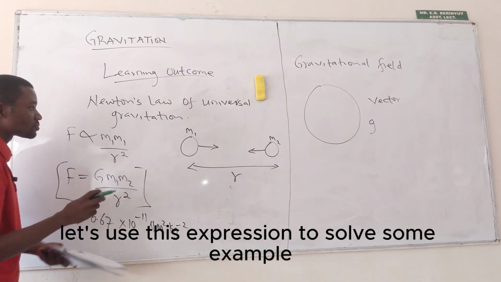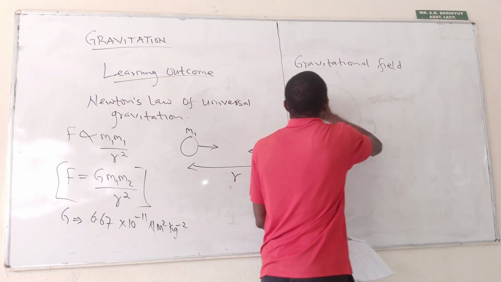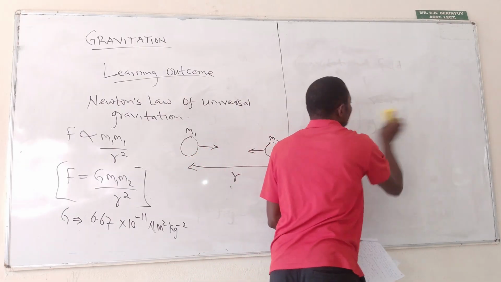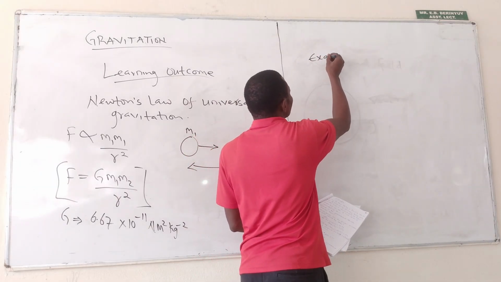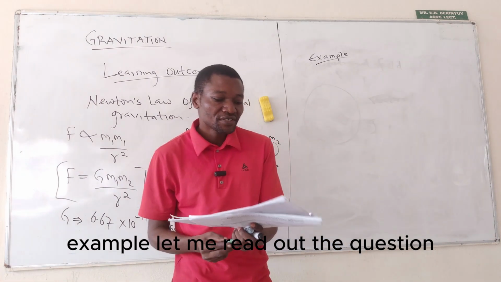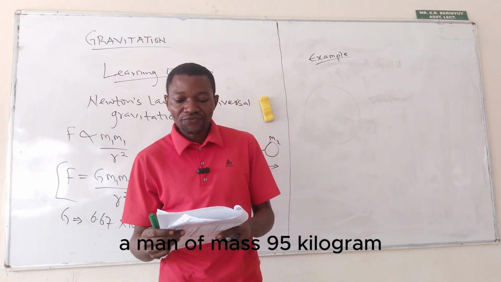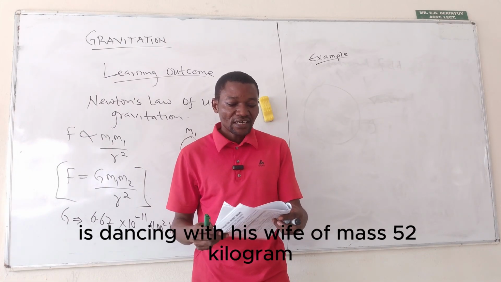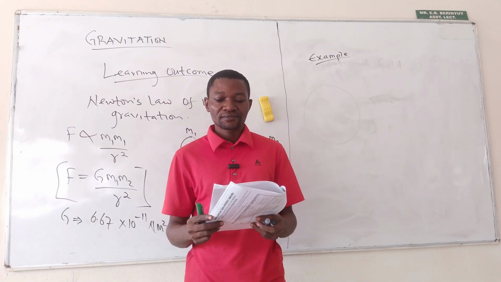Let's use this expression to solve some examples so that we can better understand what we are saying. Example, let me read out the question. A man of mass 95 kilograms is dancing with his wife of mass 52 kilograms.